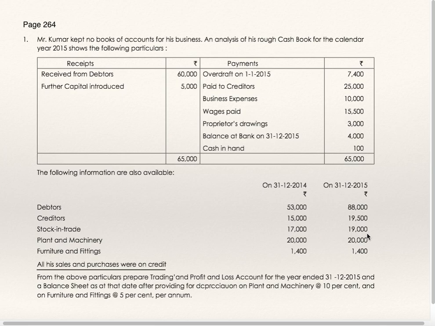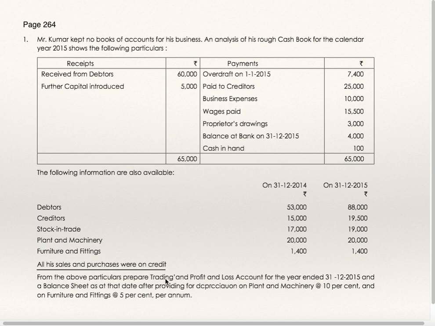Plant and machinery, opening, closing. Furniture and fittings, opening, closing is given. You can prepare the opening balance sheet and find out opening capital because you have been given opening assets and liabilities. Debtors, creditors, stock, plant, furniture will go to the opening balance sheet, but there is an opening overdraft. This will be shown on the liabilities side, and you find out opening capital. All his sales and purchases were on credit. That means no cash sales and cash purchases.